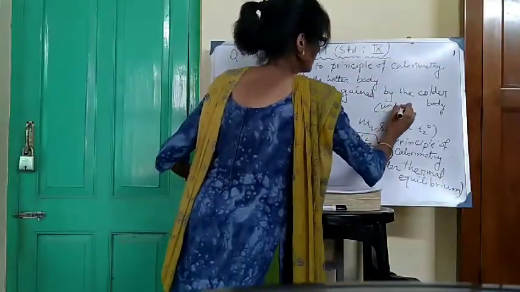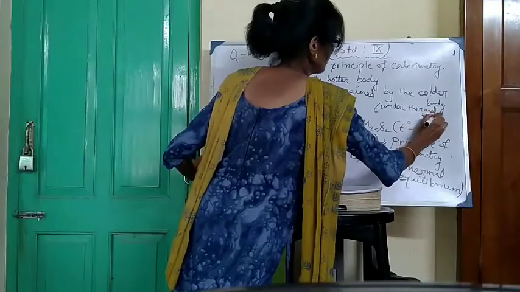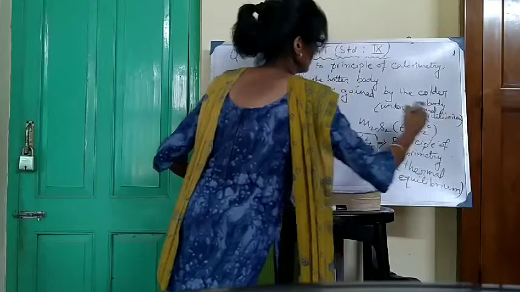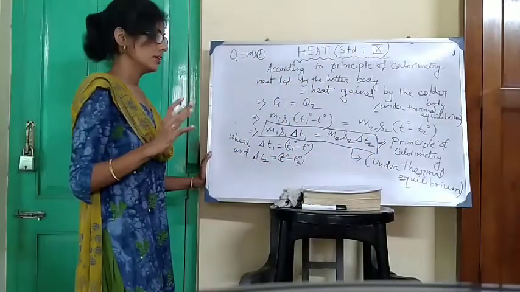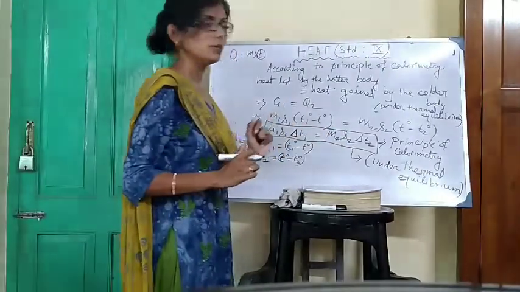Under thermal equilibrium, M1 S1 delta T1 is equal to M2 S2 delta T2.